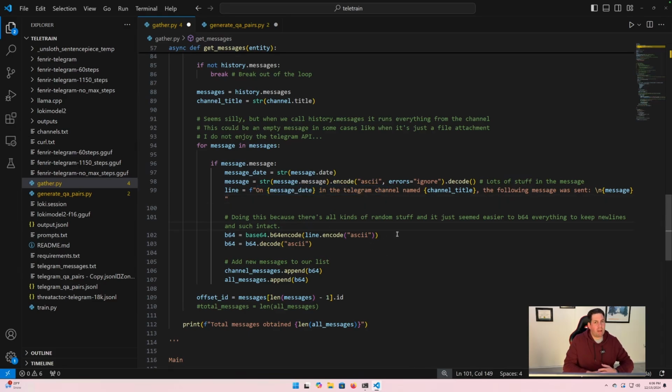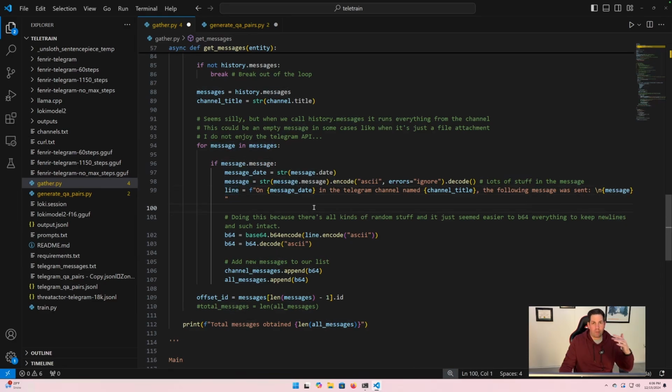Now remember, we're saving these to a text file. We want every message to be on a single line. And remember, these messages could have multiple lines. It could have bullets. They could have numbered lists. It could have all kinds of random stuff. And so for me, I thought it was easiest to just simply take this whole line. Who knows what the message actually is, right?